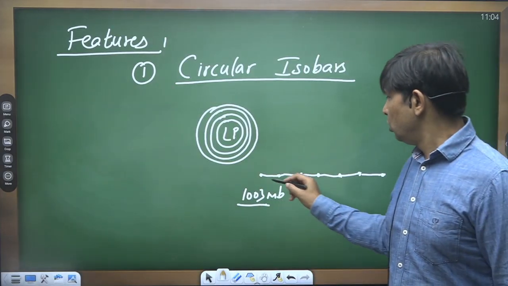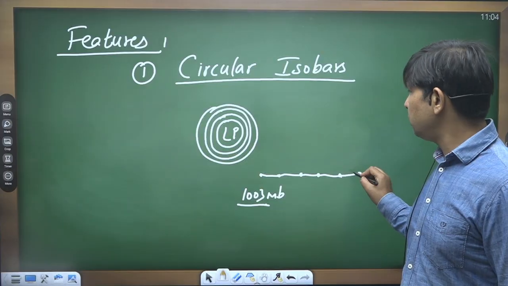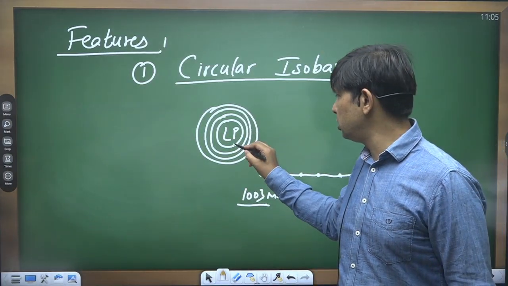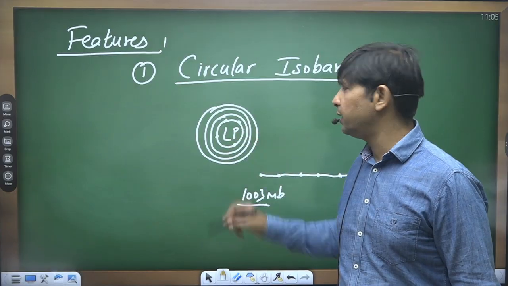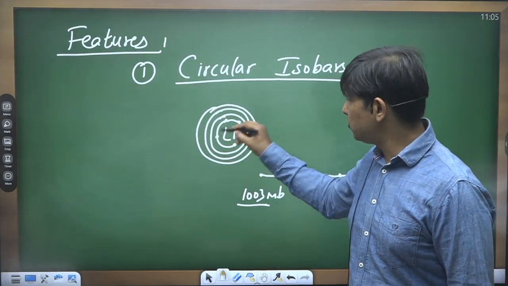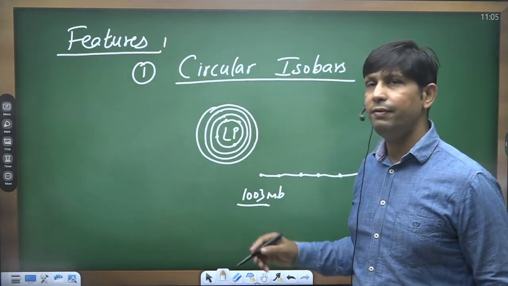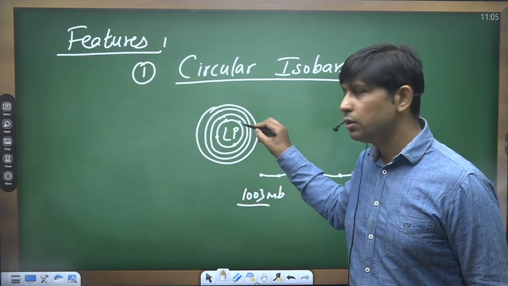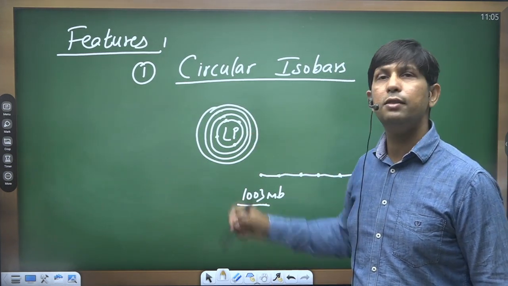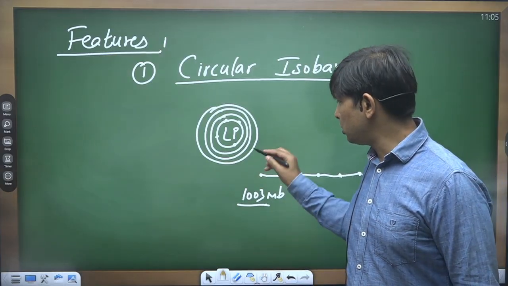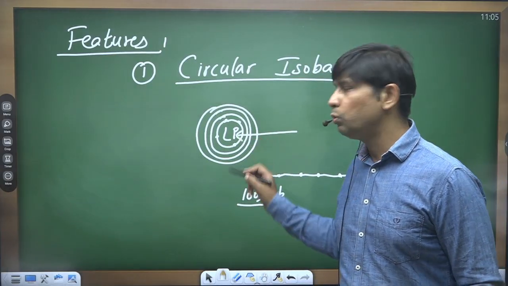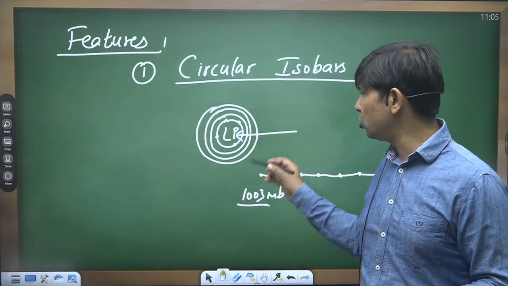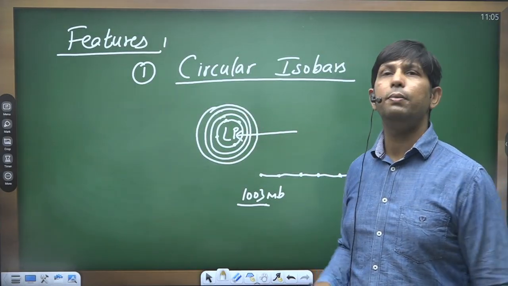So they had the linear demarcation, but in this case we have circular demarcation also. All these locations have the same atmospheric pressure. In this way we have demarcated these isobars having different atmospheric pressure. The formation is more circular, because as we move towards the low pressure, we witness the change of pressure much faster, of course. That is how these isobars are very closely placed to each other.